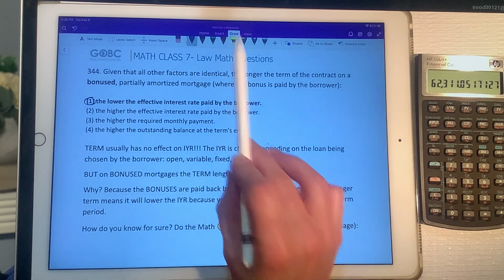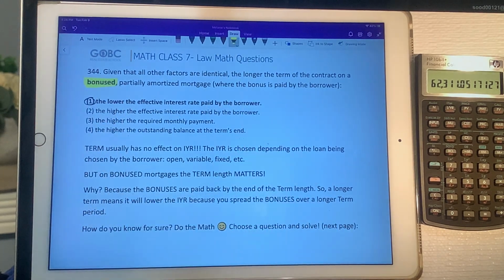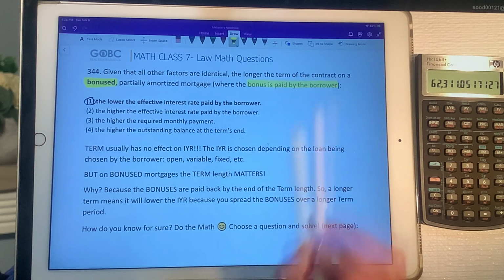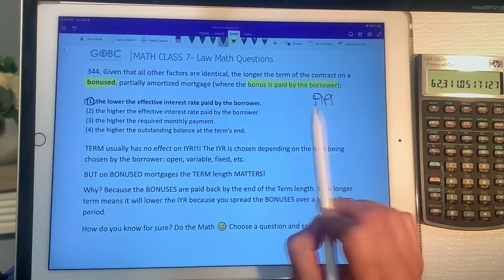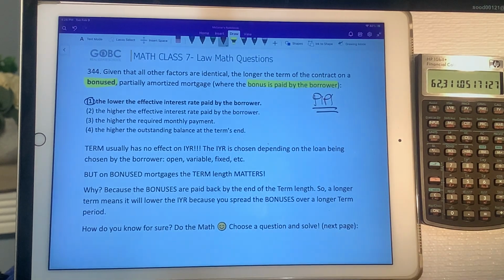But because we are talking about a bonused mortgage, where the bonus is being paid by the borrower, the term actually does affect the IYR in this situation. The reason is that the bonuses put onto that loan are typically paid back by the end of that term length, and the borrower is also paying interest on that bonused amount for the length of the amortization.